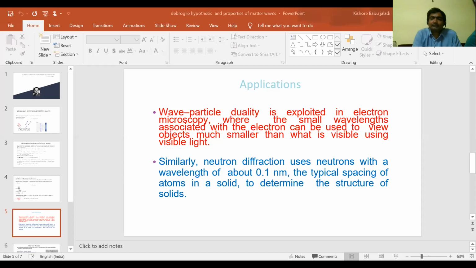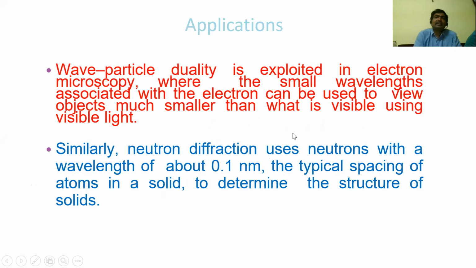Let us see some applications of the de Broglie hypothesis. Wave particle duality is exploited in electron microscopy, where the small wavelengths associated with the electron can be used to view objects much smaller than what is visible using visible light. Similarly, neutron diffraction uses neutrons with a wavelength of about 0.1 nanometer, the typical spacing of atoms in a solid, to determine the structure of solids.